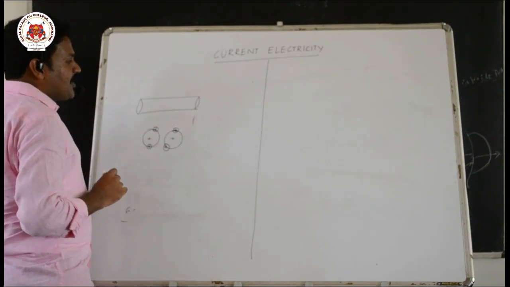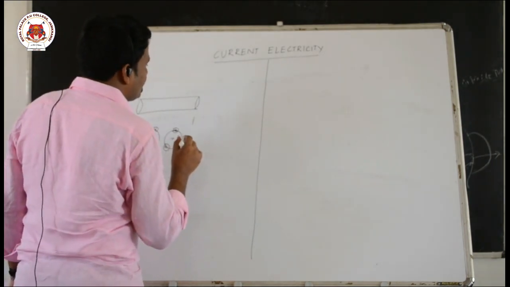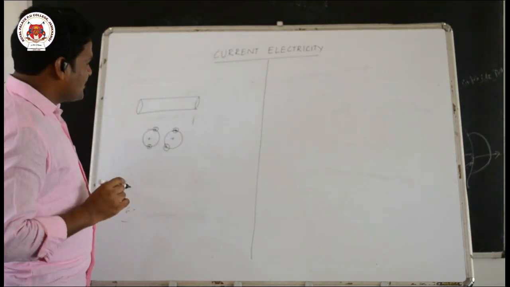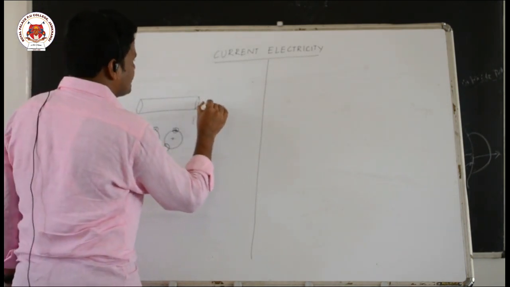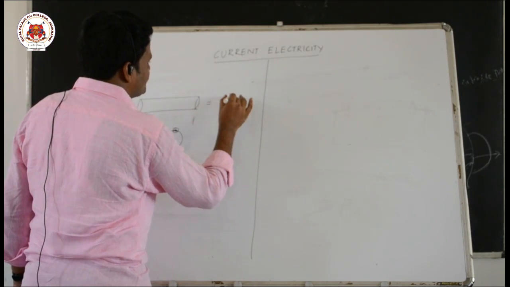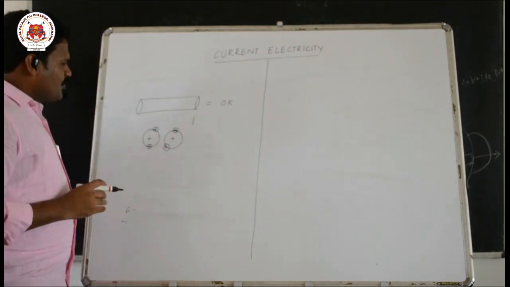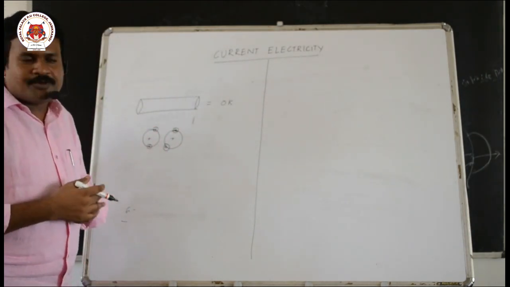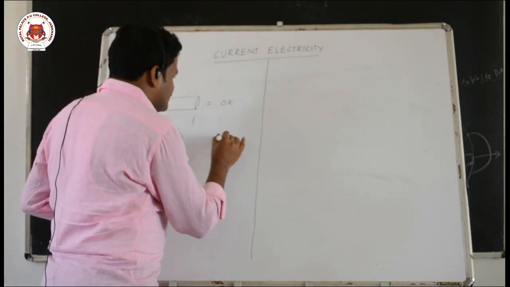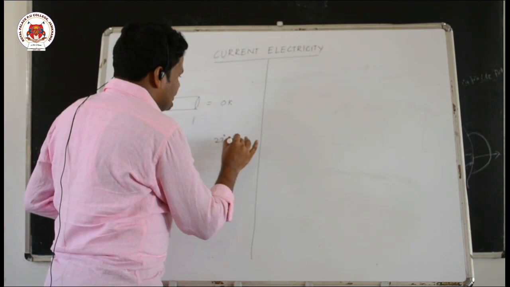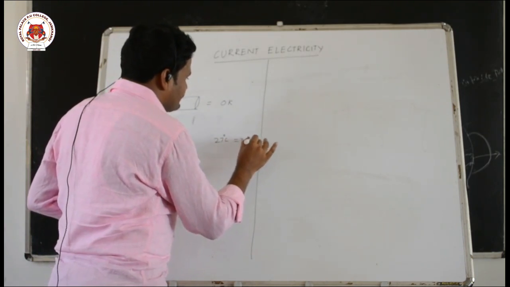But because of temperature, since the lowest possible temperature is absolute zero, that is 0 Kelvin, that is minus 273 degrees Celsius. If you take a conductor at room temperature, naturally it will be around 27 degrees Celsius, which is equal to 300 Kelvin.